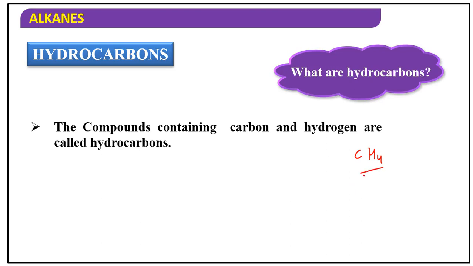So this is one hydrocarbon, C6H6. This one is also a hydrocarbon, C2H5. This one is also a hydrocarbon, C2H2. This one is also a hydrocarbon. So here these formulas are different. Sorry, this is C2H6. So these all are hydrocarbons.